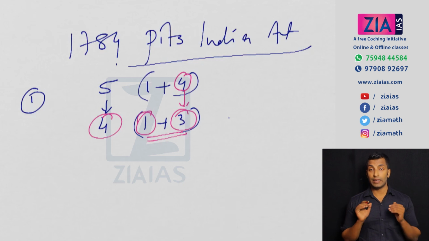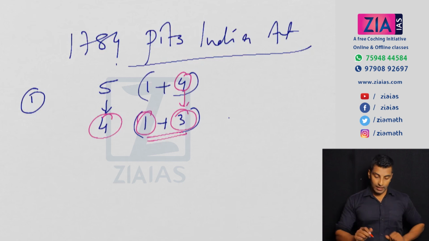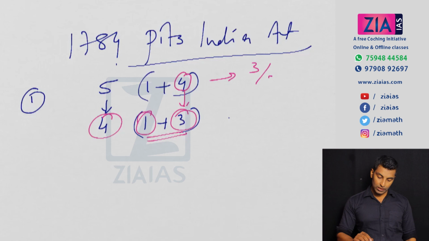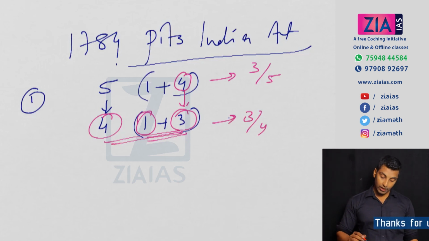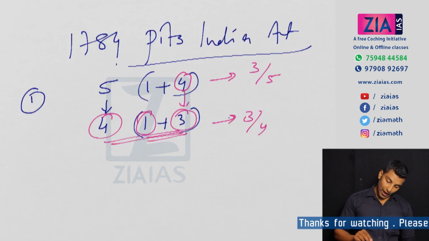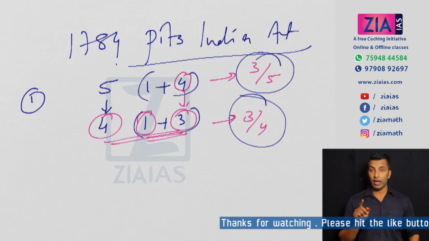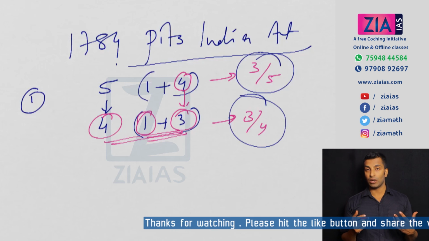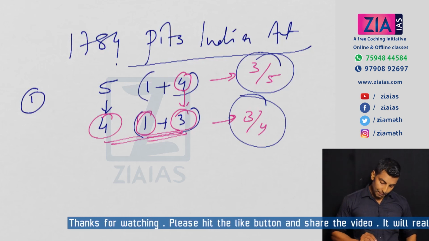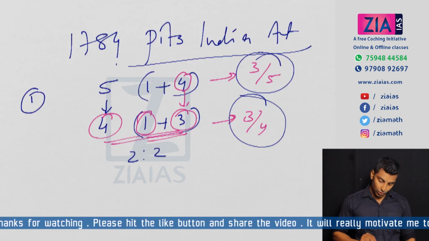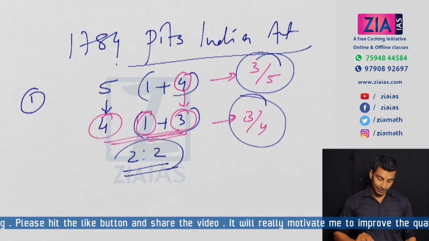Again, decisions were taken on the basis of majority. If you see here, 3 out of 5 was the majority. Here, 3 out of 4 is the majority. Now, getting 3 out of 5 is easier than 3 out of 4, but still you are saying the problem is solved. How? Let's see. Now here there is a possibility of equality, that means 2 and 2. There is a possibility like this.